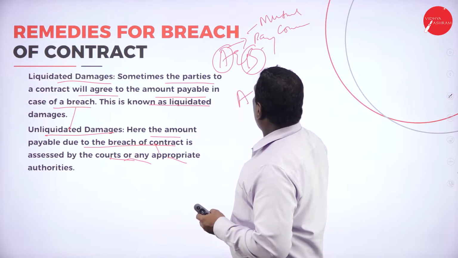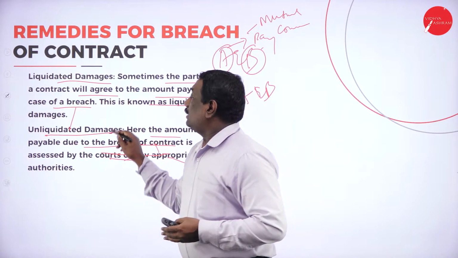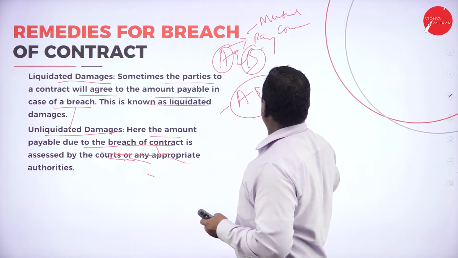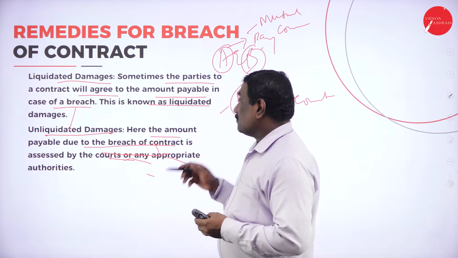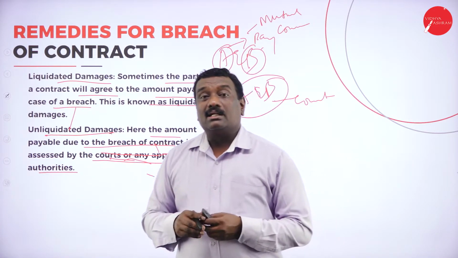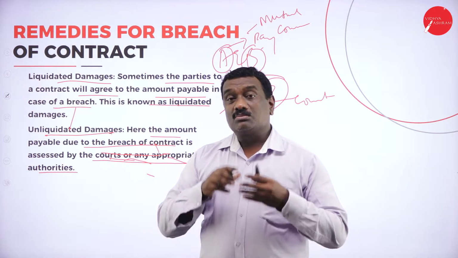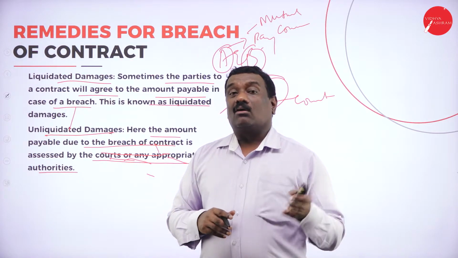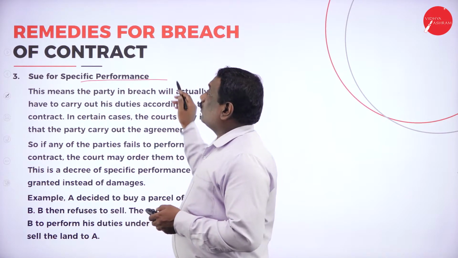But again, if you take case B, unliquidated damages means the court will order the party who has breached the contract to pay the compensation. So it is assessed by the courts or any other appropriate authorities, and they will order the party who has broken the contract to pay compensation to the other party who has suffered the loss. The third is sue for specific performance.